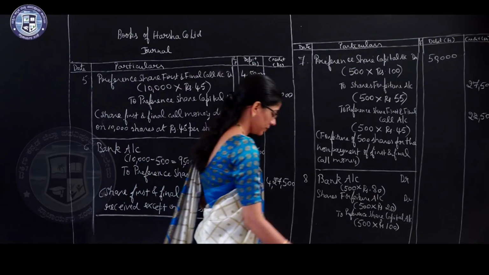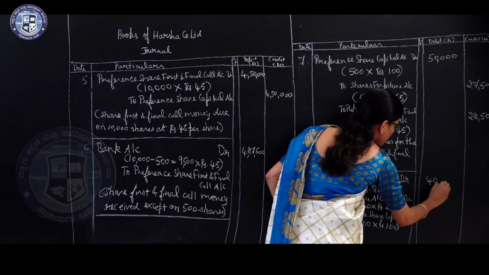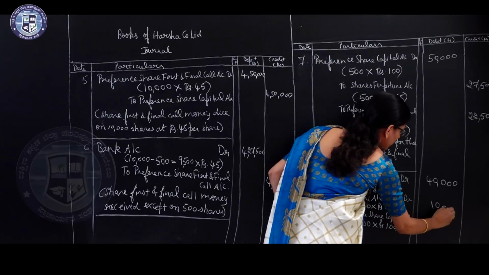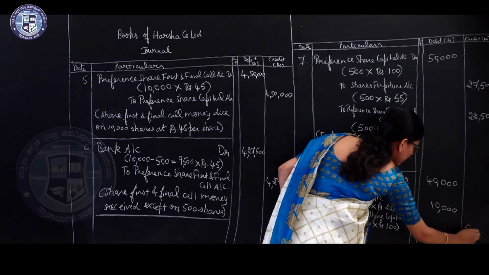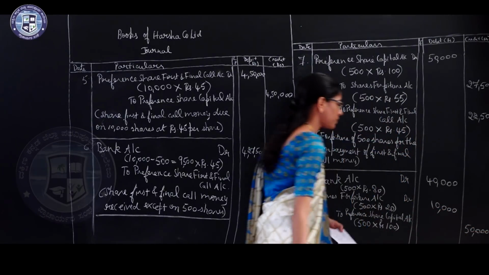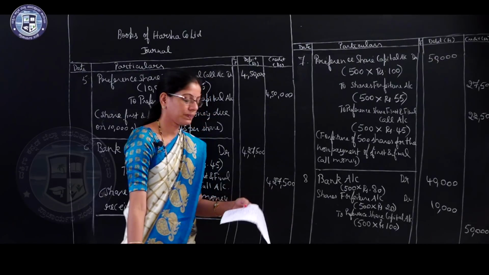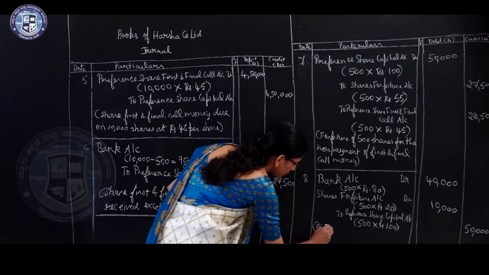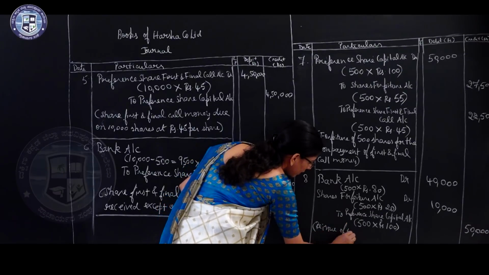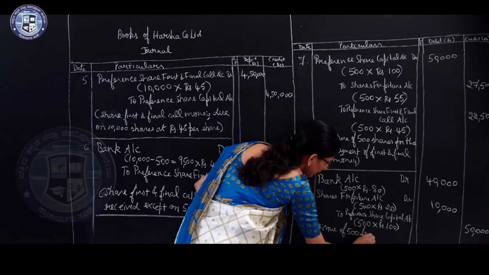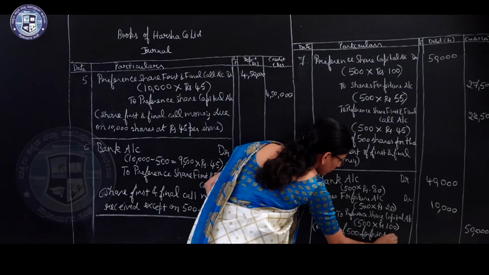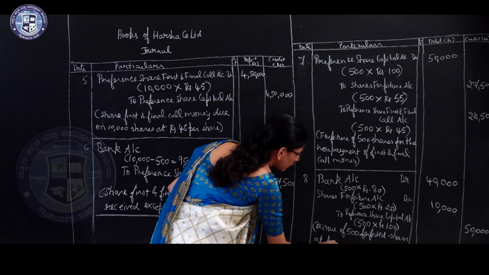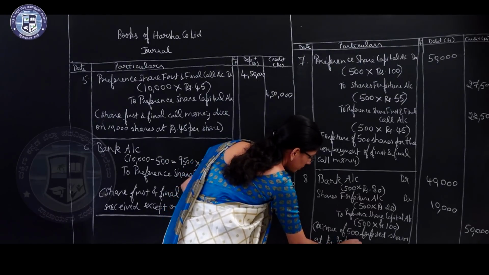Then 40,000, 10,000, 50,000. Write the narration. Reissue of 500 forfeited shares at rupees 80 per share.